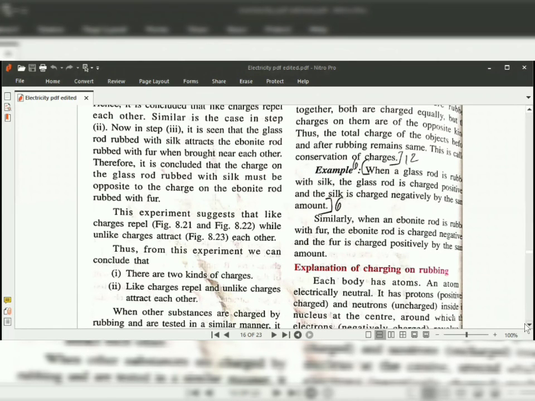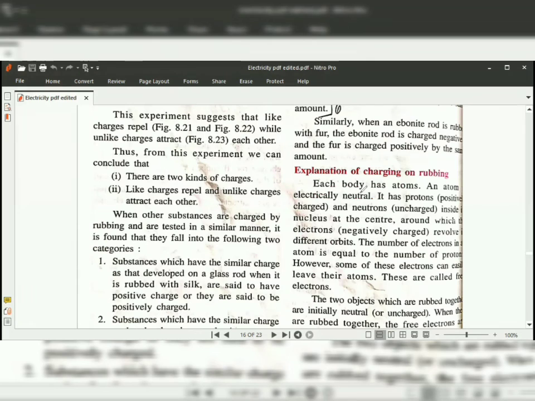So here, as I discussed before, every body is made up of atoms. An atom is electrically neutral. Electrically neutral means what? The atom consists of an equal number of protons and electrons. Now we know that a neutron is chargeless, a proton is positively charged, and an electron is negatively charged. So when the protons and electrons are in equal number, they cancel their charges and become electrically neutral. It has protons and neutrons inside the nucleus at the center, around which the electrons revolve in different orbits. The number of electrons in an atom is equal to the number of protons.